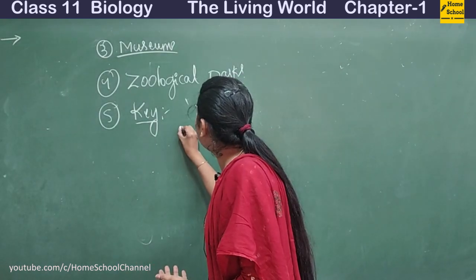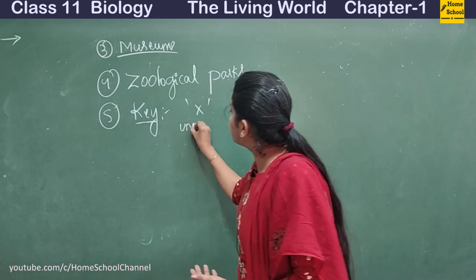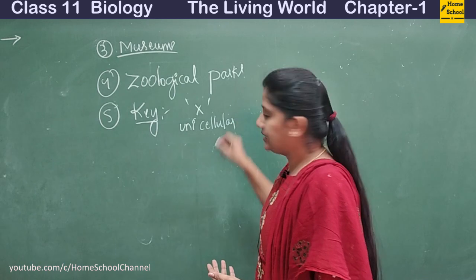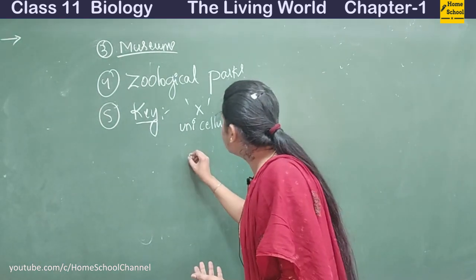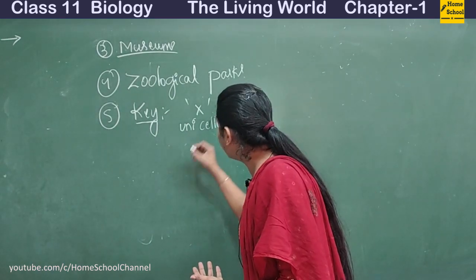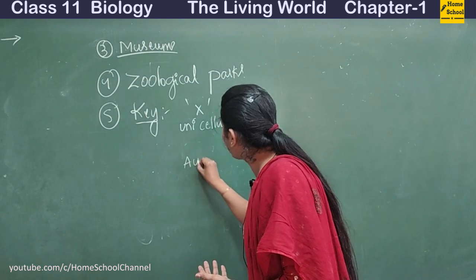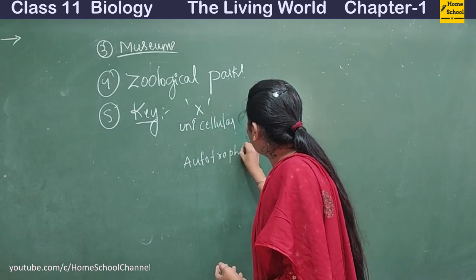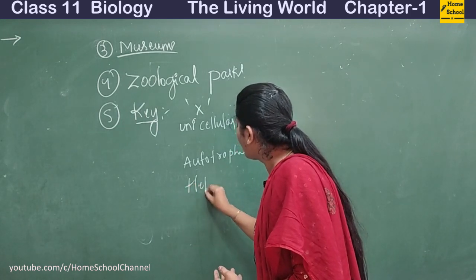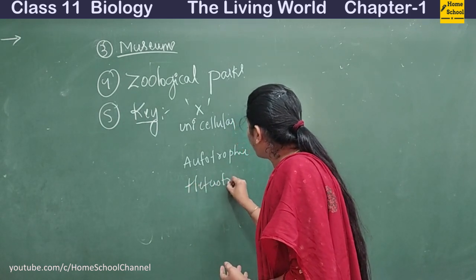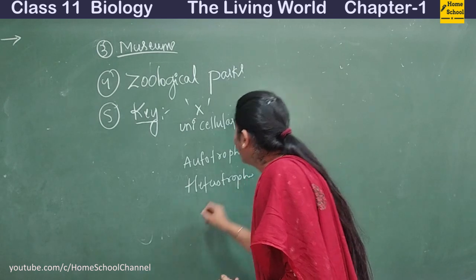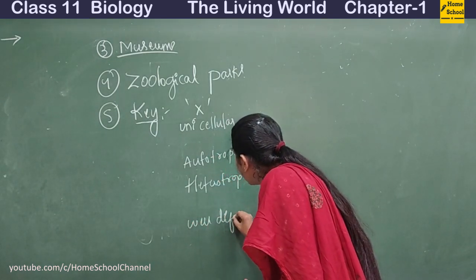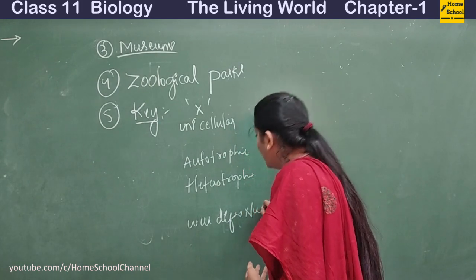For example, whether it is unicellular or multicellular, whether it is autotrophic or heterotrophic, whether it has a well-defined nucleus or not.